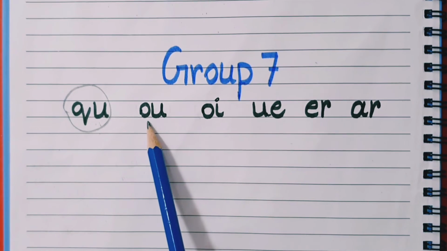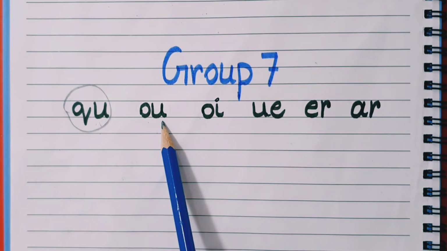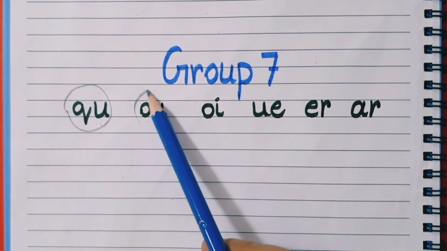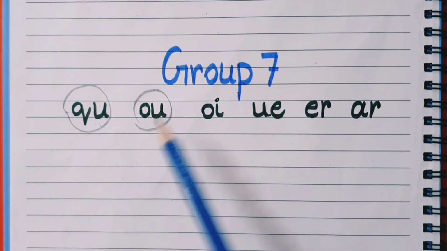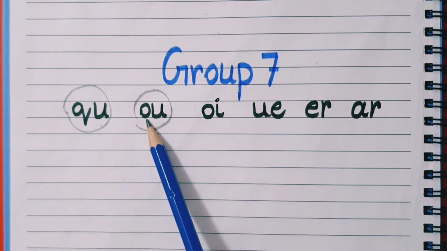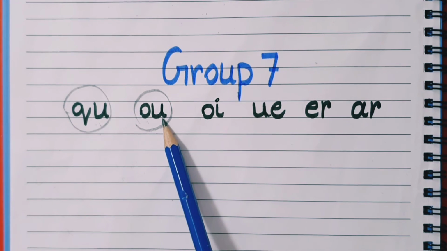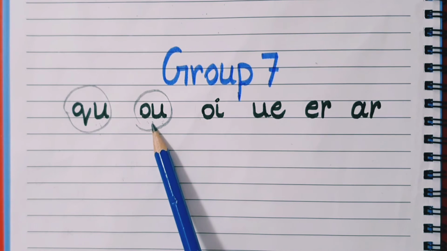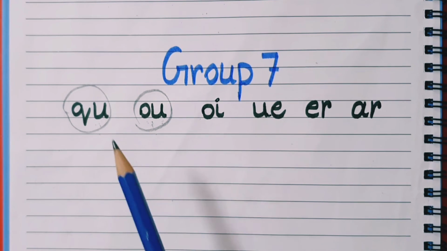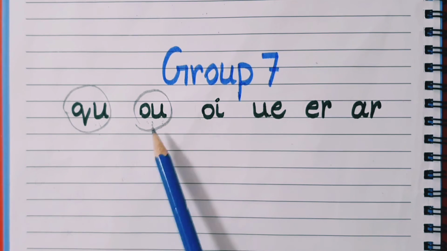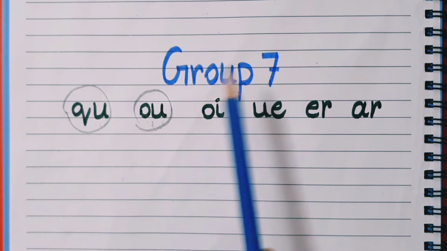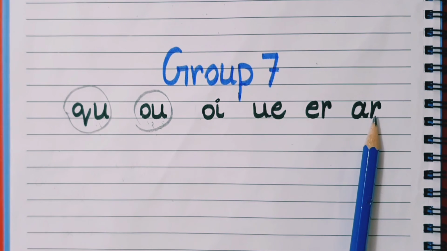When the letter O and U join together, it makes sound ow, ow, ouch. I will not say O and U. I will say ouch, only one sound. We will use only one sound. This is digraph. When two letters join together make one sound. So group 7 is basically based on digraphs.